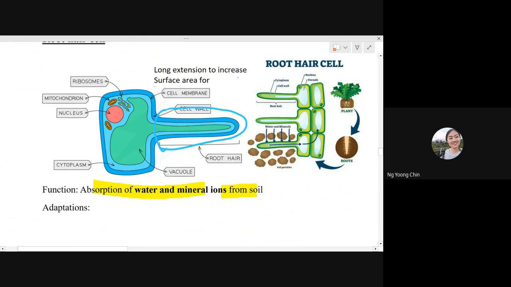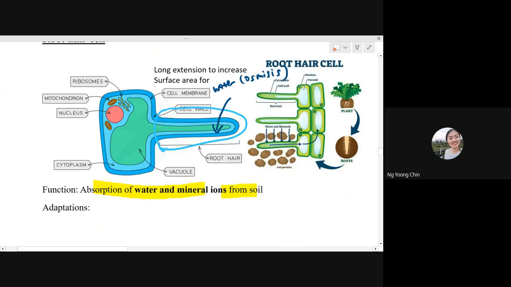Water will be absorbed into the root hair cell by a process known as osmosis. Have you heard about osmosis before?